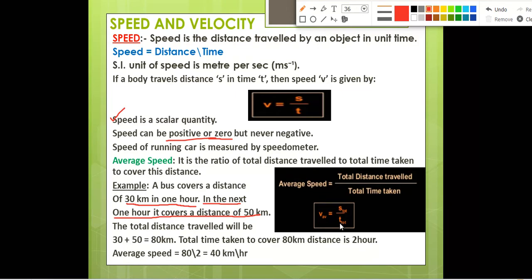The average speed will be total distance traveled divided by total time taken. Total distance is 80, total time is 2. So what will be the answer? 2 ones are 2, 2 forties are 80. 40 km per hour is your average speed, right? So like this, if in the question total distance is given and total time is given, you can calculate average speed easily.